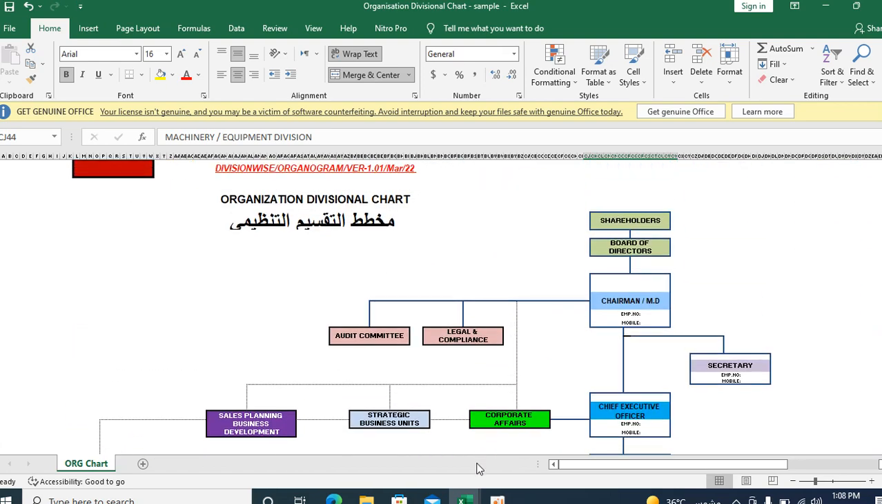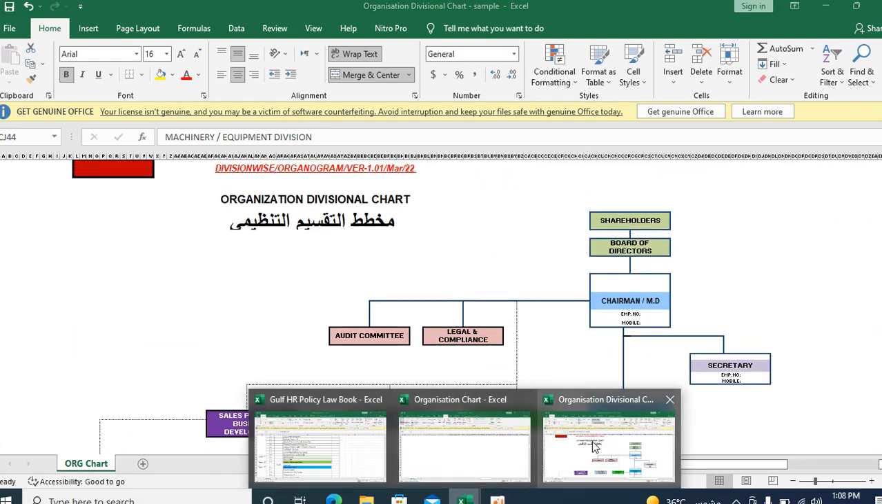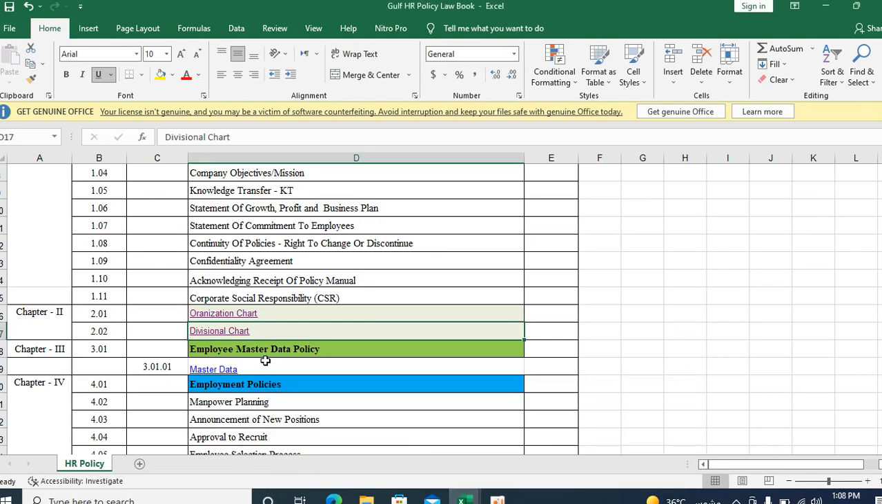Okay, this is the organization chart and the divisional chart we can see. Next we can go to the employee master data. Master data is very, very important. When a company is incorporating, at that time itself we have to create this policy and procedures.